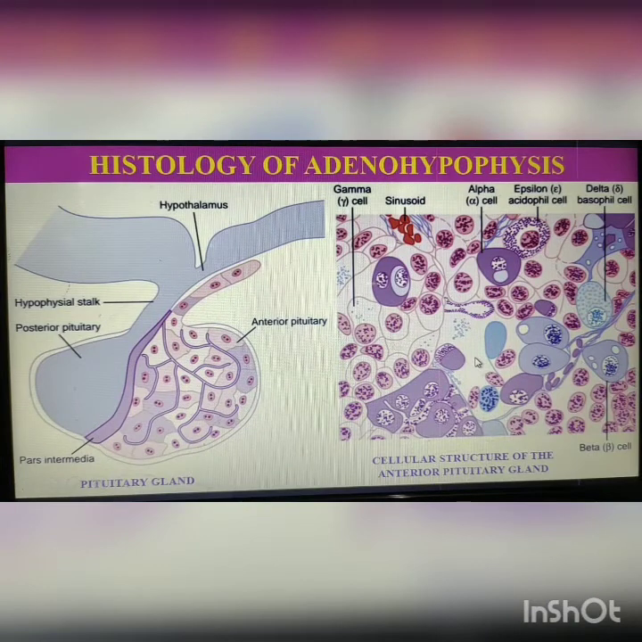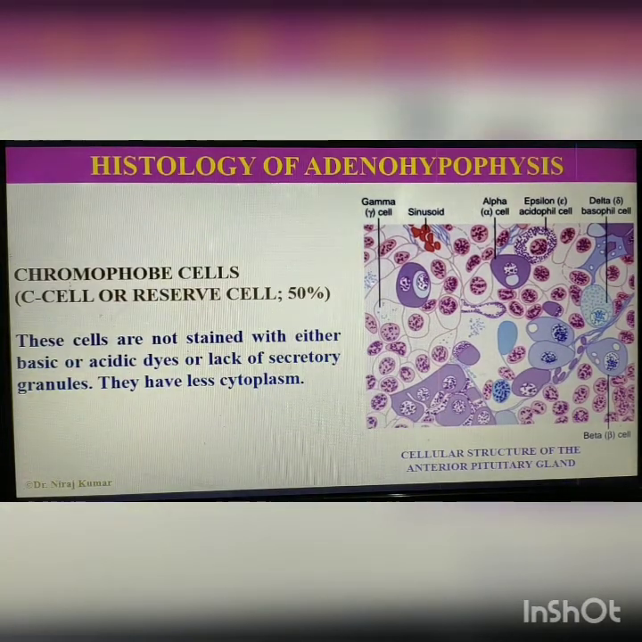In this figure you may see different parts of the pituitary gland. First cell of pars distalis is called chromophobe cells. It is also called C cell or reserve cell. It is 50% of total pars distalis. These cells are not stained with either basic or acidic dyes. These cells lack secretory granules. They have less cytoplasm in their structure, and due to lack of secretory granules, they do not secrete any hormone.